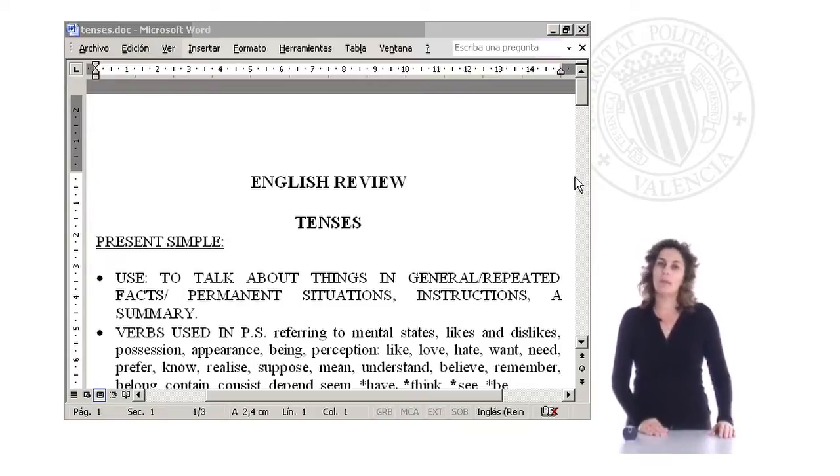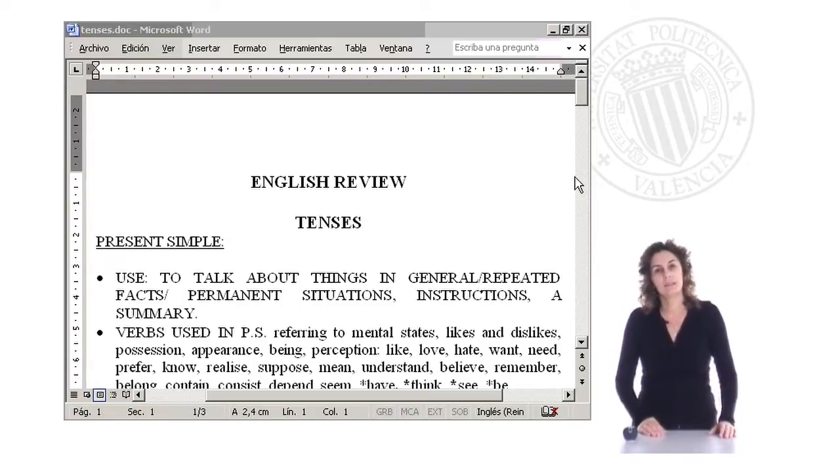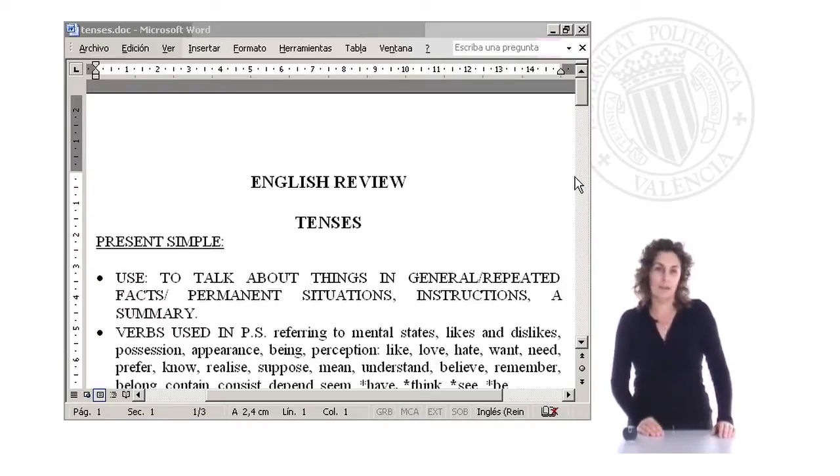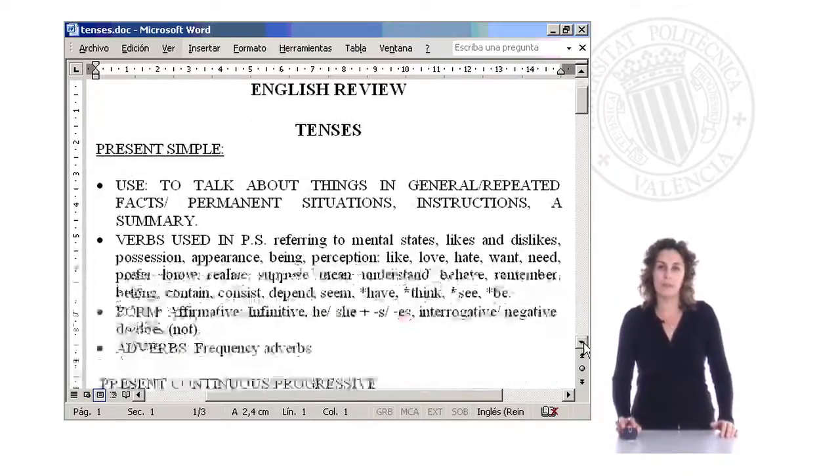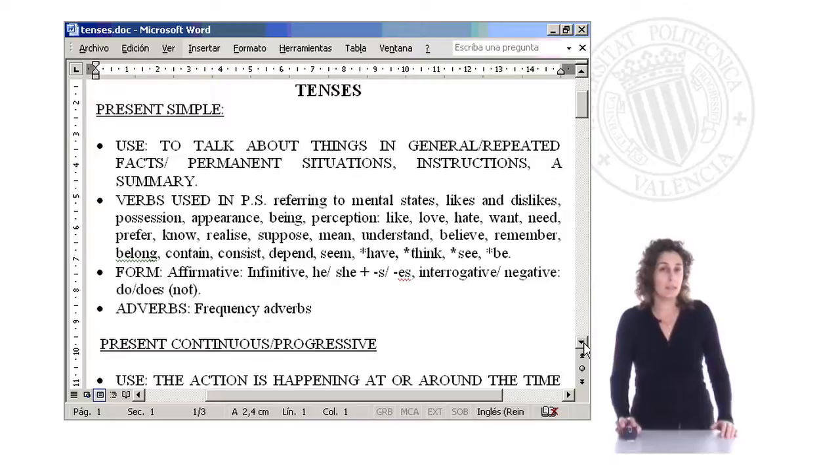Today I'm going to talk about tenses. We are going to revise tenses because I'm sure everybody knows about tenses and the way you use them, right? But I think it's very important to remember the difference between the verbal tenses, because if you want to transmit some information and you don't use the right tense, you can create confusion, right? Okay, let's begin.